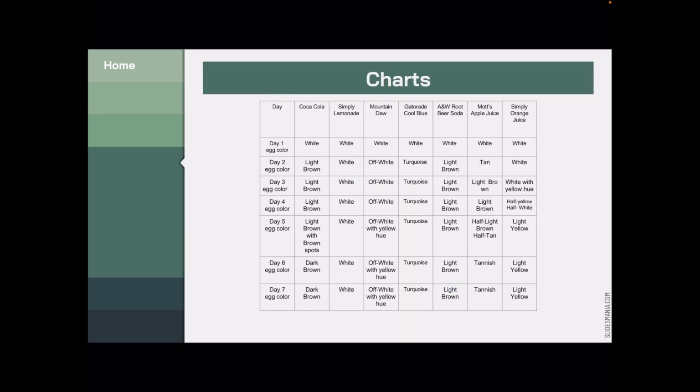Here's the chart I created. The chart is showing what the color of each drink was for every day I did the experiment.